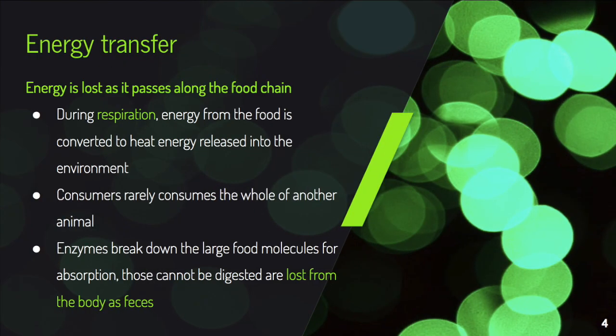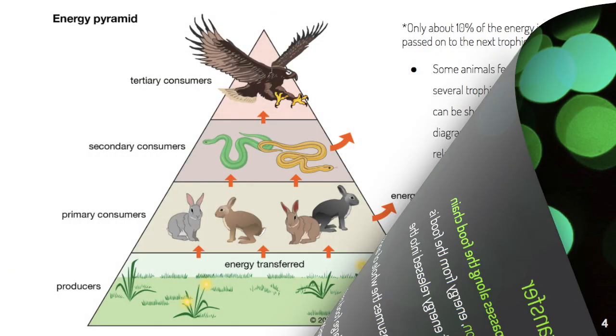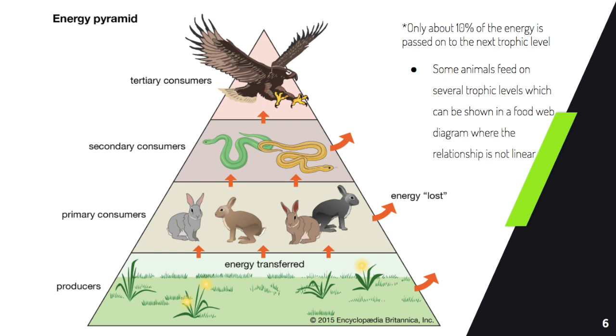Energy is lost as it passes along the food chain. For example, energy from food is converted to heat energy during respiration, and consumers don't consume the whole of another animal. Thirdly, enzymes break down large food molecules for absorption, but those that cannot be digested are lost from the body as feces. This is an energy pyramid diagram.